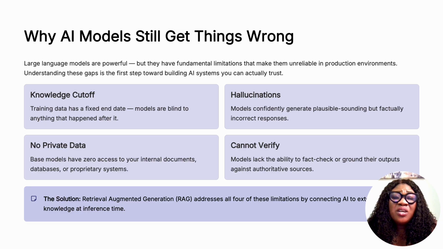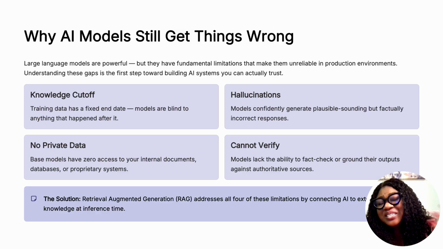Second is hallucination. Sometimes the model generates answers that sound very convincing, but they are actually incorrect. And so they will just continue to say what is wrong, but they will say it very convincingly and confidently. Third, they don't have access to private data. A model like ChatGPT cannot see your company's internal documents, your databases, or your proprietary information. And so they cannot give any factual answer. What they will give are generic answers.